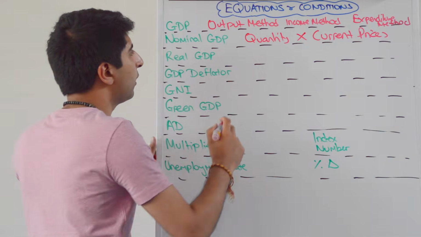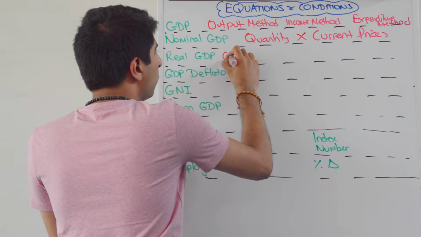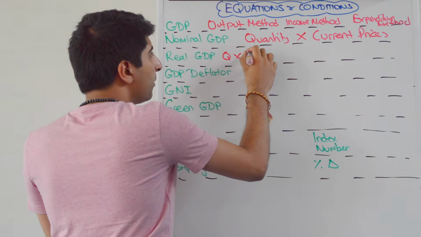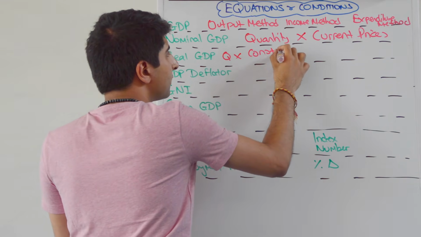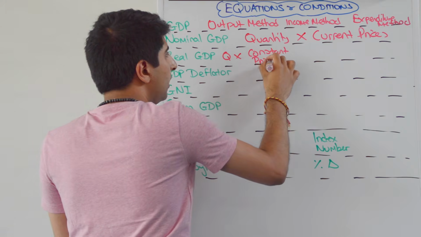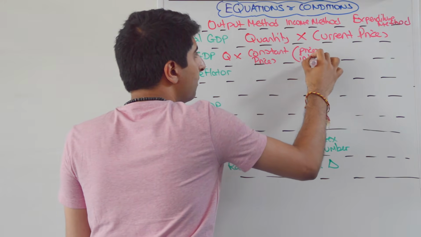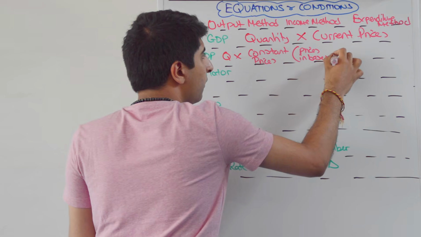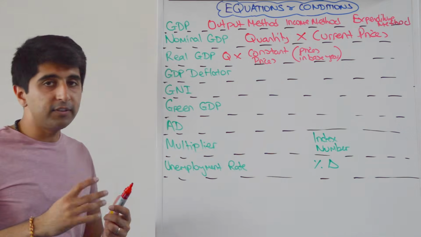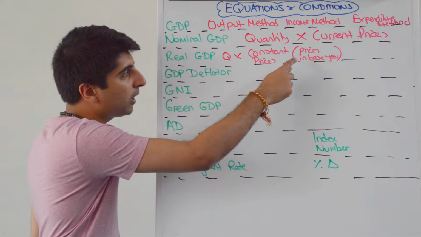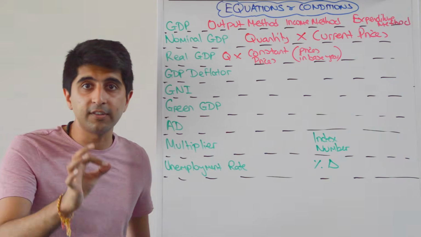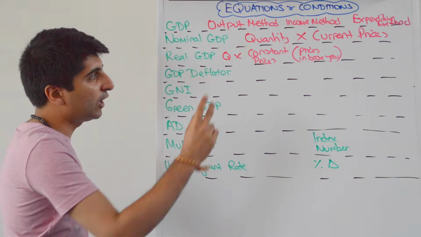There are two ways to work out real GDP. So you take the quantity produced, but you multiply it by constant prices. And that is prices in the base year. So whatever base year there is, you take the quantity produced and sold in a given year and you multiply by the price of those goods and services in the base year. Very useful to know that.